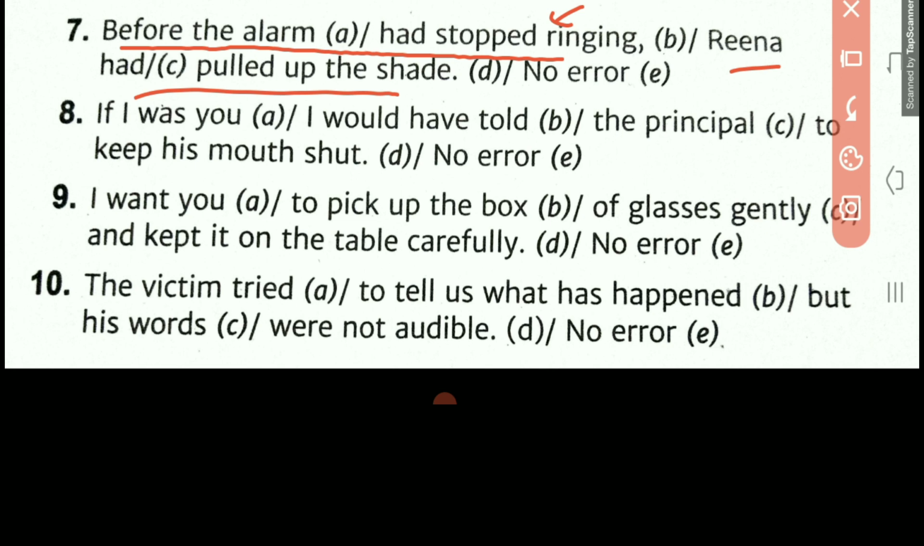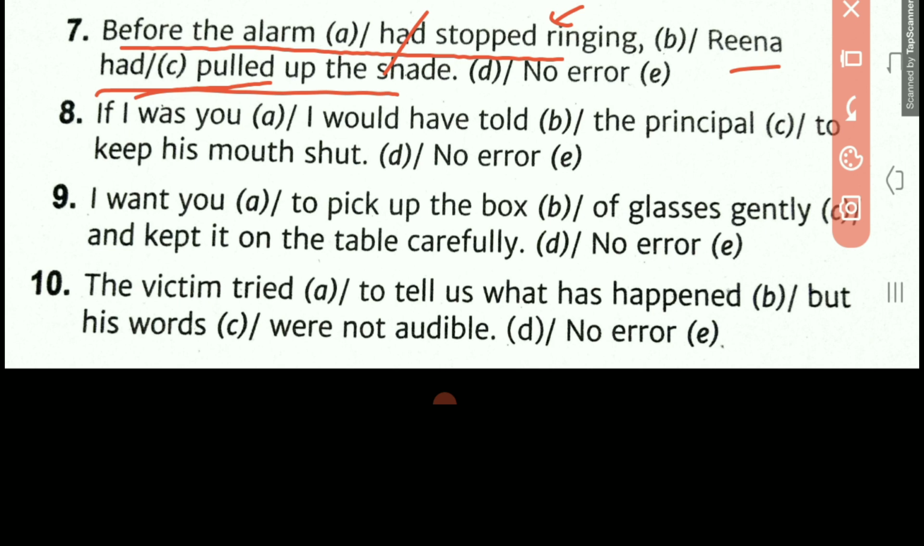So this part is correct because this is past perfect. Now this sentence should have been in simple past because this is the recent past, so had we will remove from here. The sentence formation will be, before the alarm stopped ringing, Reena had pulled up the shade. So this should be the correct formation of the sentence.